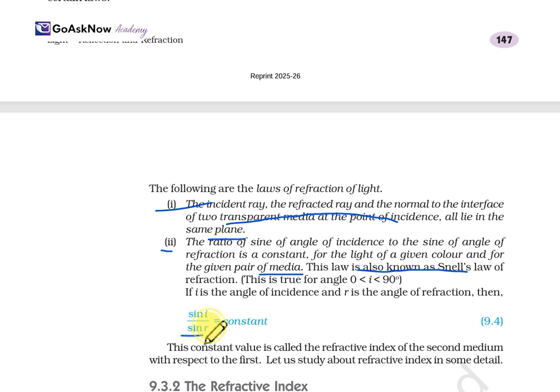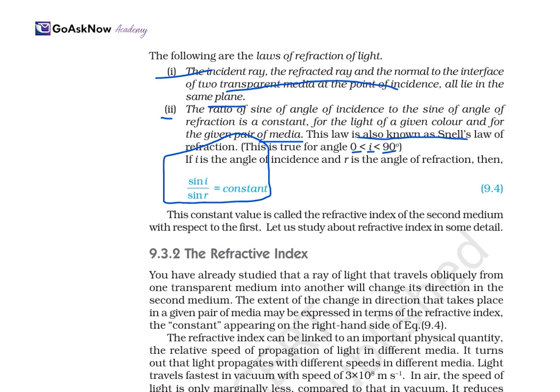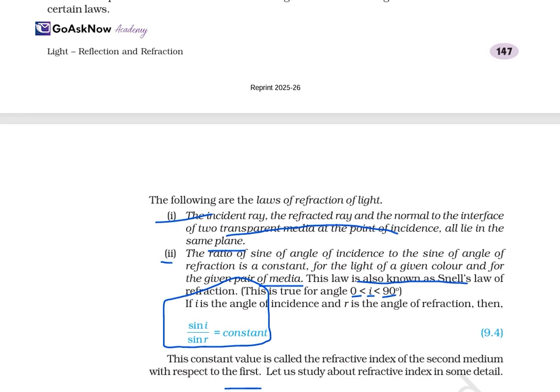The ratio sin i upon sin r is equal to a constant, and this is true for angles of incidence between 0 and 90 degrees. If i is the angle of incidence and r is the angle of refraction, then this constant value is called the refractive index of the second medium with respect to the first. In the next video we'll study the refractive index also.